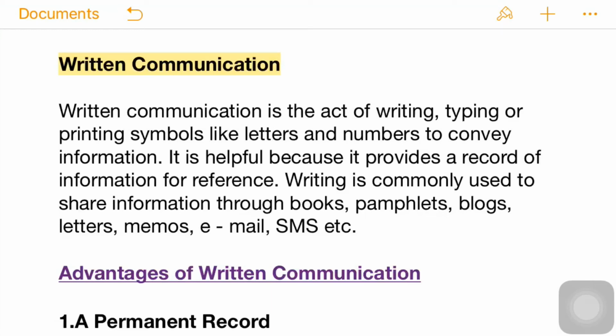It is helpful because it provides a record of the information for future use, for any reference. Written communication is commonly used to share information through books, pamphlets, blogs, letters, email, etc. So when do we use written communication? When we don't have any urgency, and the sender wants a record for future reference, the receiver will be referring to it later.